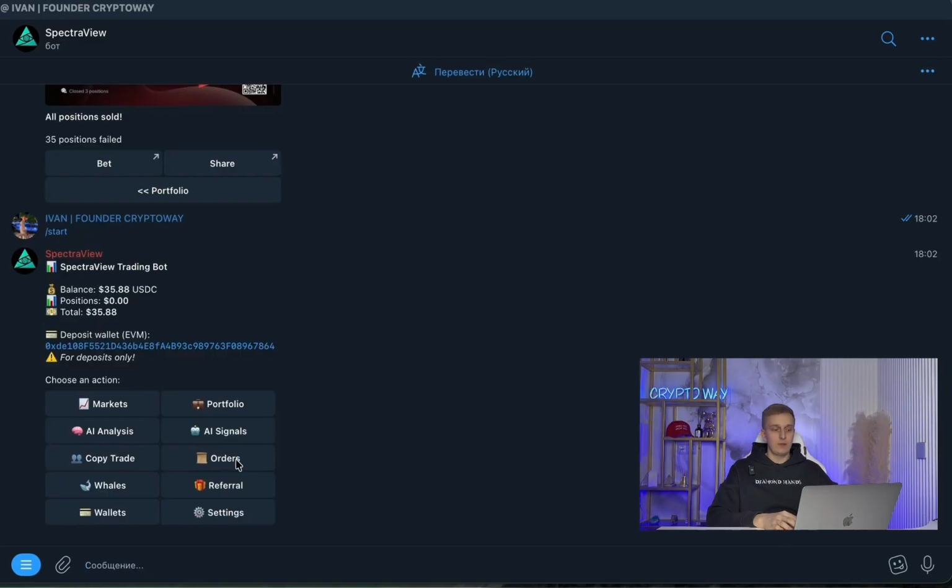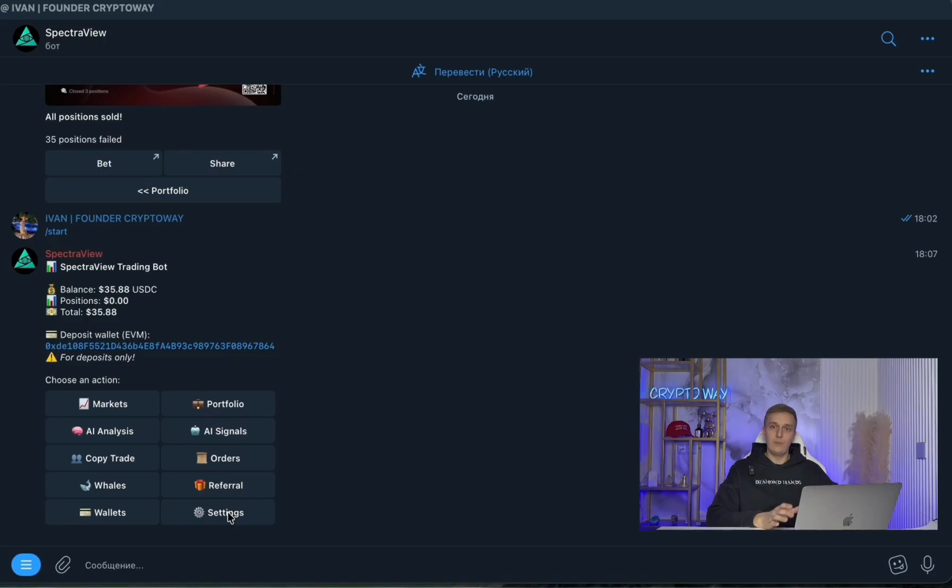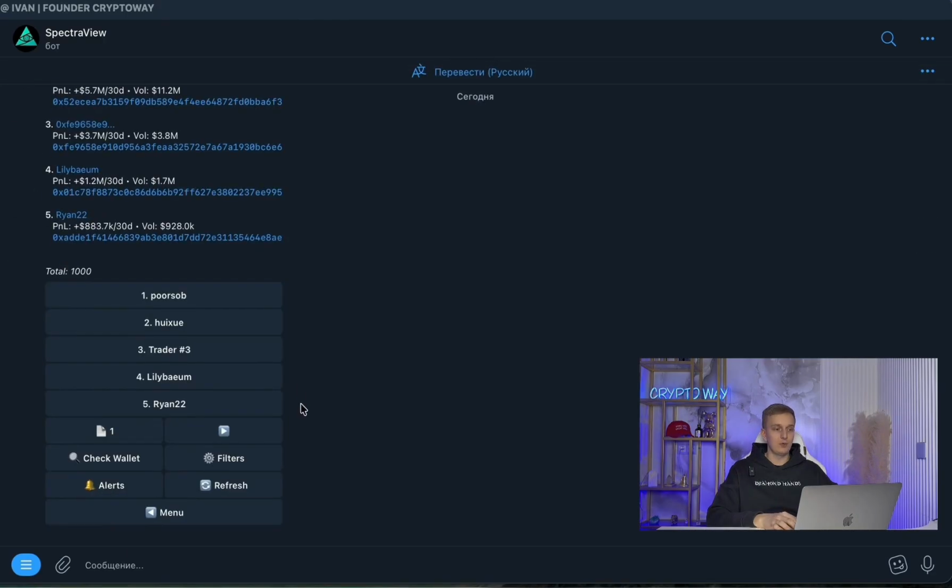The next point concerns orders. It is specifically in the orders section that we can manage all our orders and limit positions, set take profits, and stop losses. In general, you can do all this work here. Now let's move on to the most interesting part, the whales section. This is exactly where we can work with wallets.